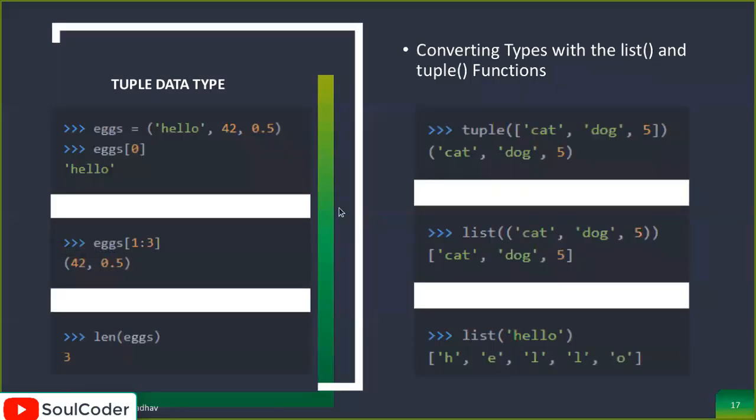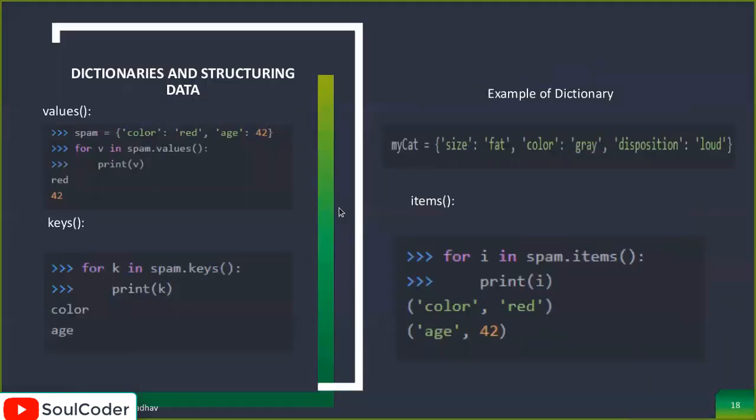And in the next slide, we have the dictionary here. How are we going to use the dictionary? Basically, a dictionary is about assigning a value to a single variable, a key. For example, you can see the example here. When we say spam equals color red, age 42, what is happening? For the color, the value red is assigned, and for the age, the value 42 is assigned.